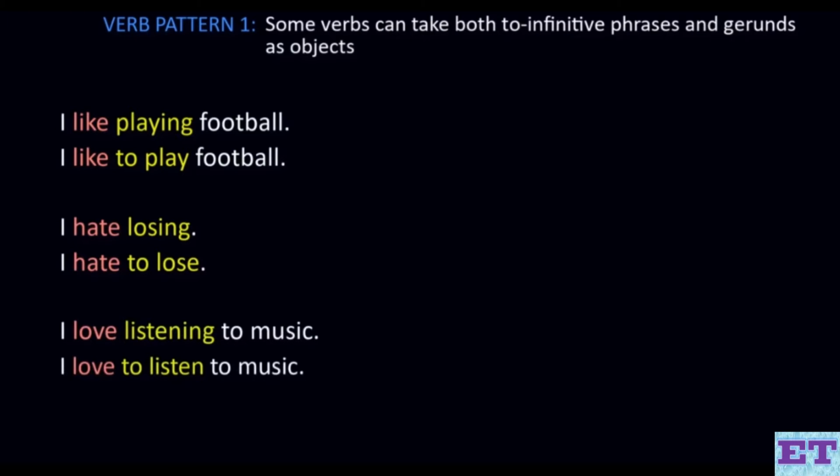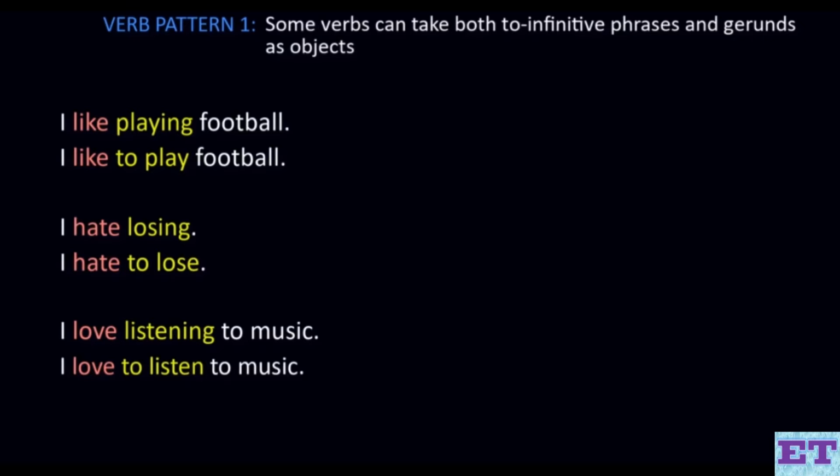I love listening to music. I love to listen to music. As shown by these examples, the verbs like, hate, and love can all take both the to infinitive phrase and gerund as an object, and there is no difference in meaning between these sentences.